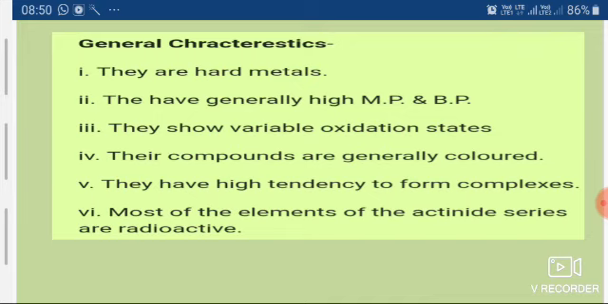In this manner, we have seen the general characteristics of D and F block elements. Tomorrow we will continue with the next point, that is ionization energy, electronegativity, electron affinity. All these properties which vary in the periodic table can be seen in the next lecture.